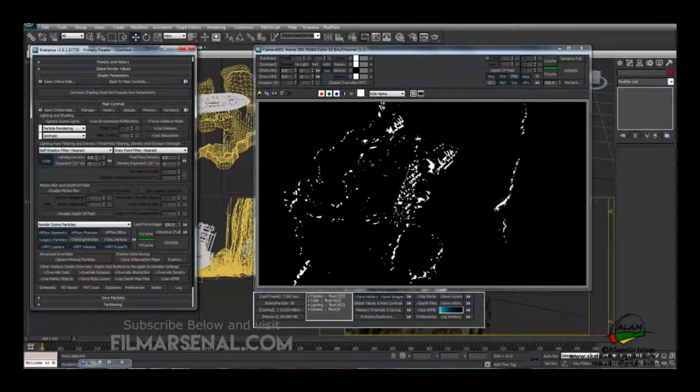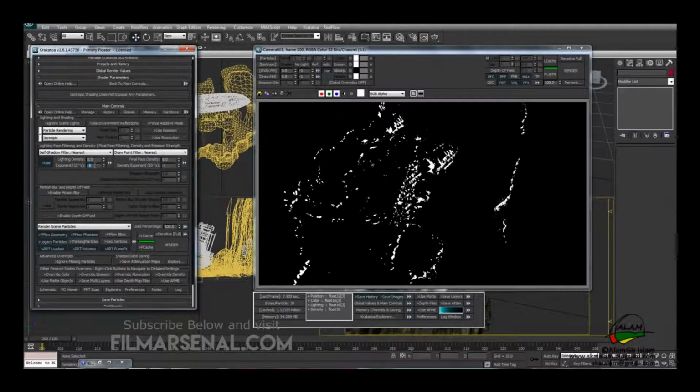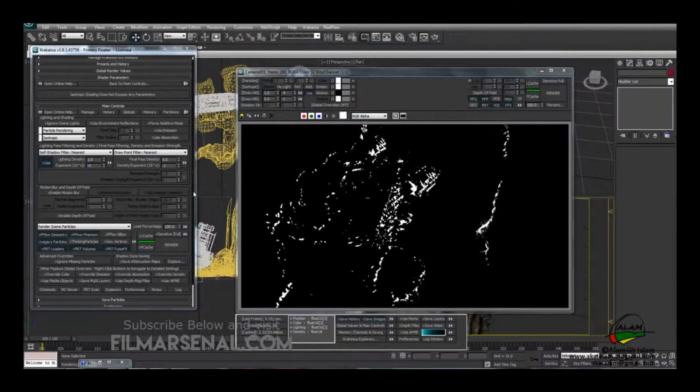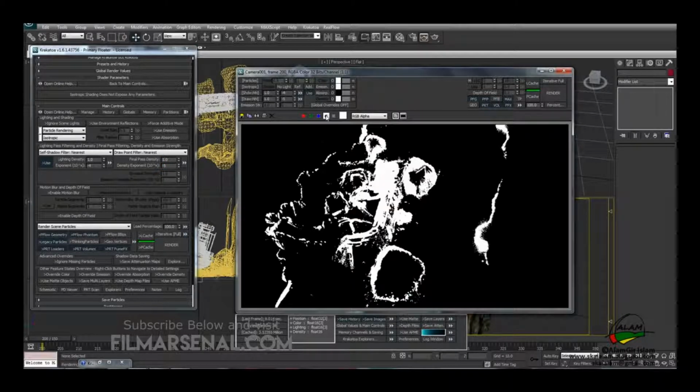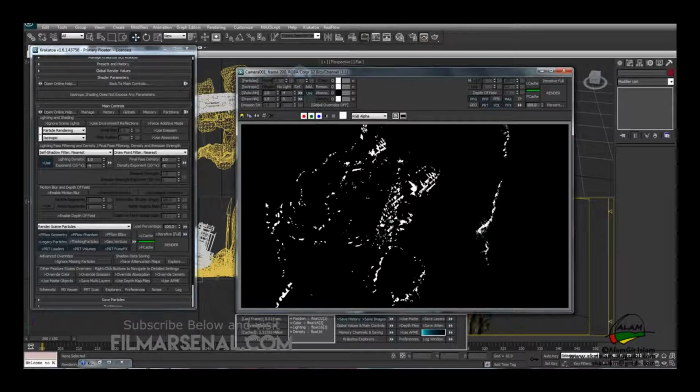So we'll decrease the light density and increase the exponent. We'll have to decrease the exponent to some -4 and then re-render. And now we'll change the values in the particle density. We'll decrease this to 1 and have a density exponent of say -5. So we are not yet there, but we'll decrease this to -9 and then render again.